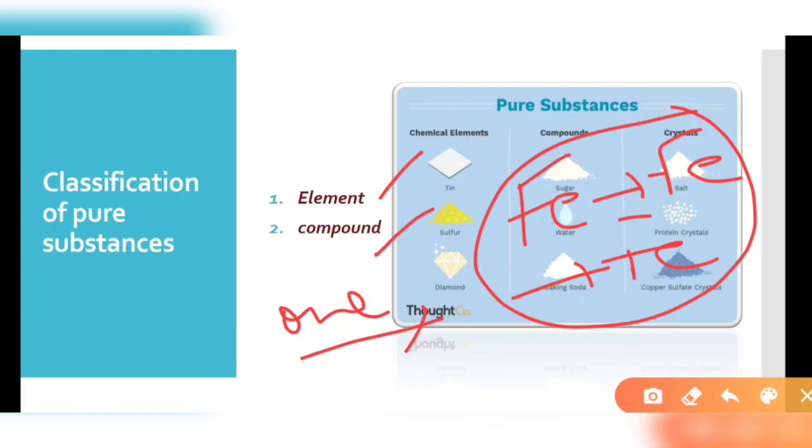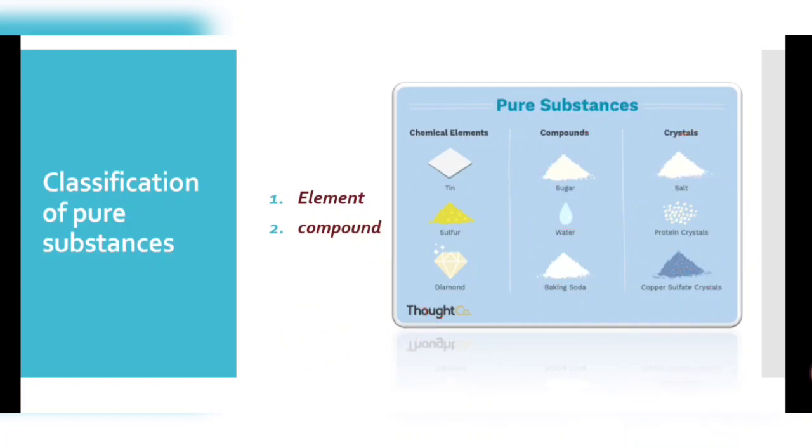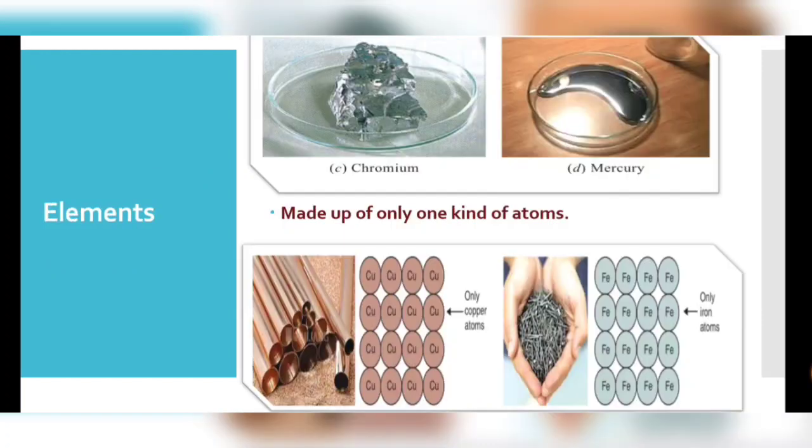Compounds are a mixture of different elements joining together in a fixed ratio. You can see here the chemical elements: tin, sulfur, diamond, and compounds: sugar, water, baking soda, and the crystals of these are also present here. So elements are made up of only one kind of atom. You can see this in the example also.